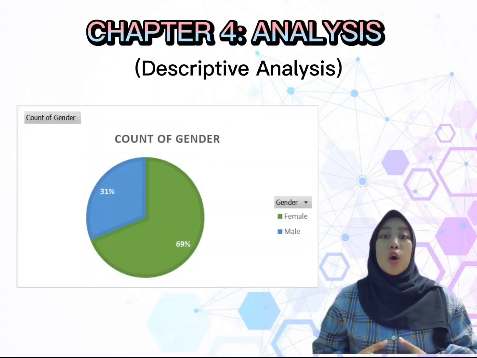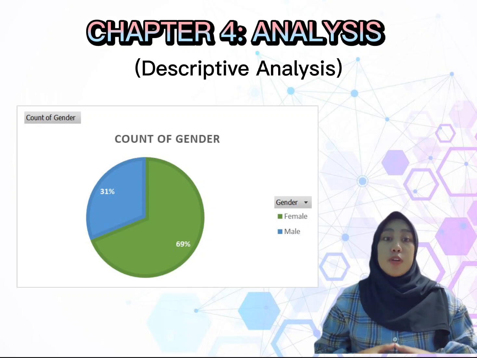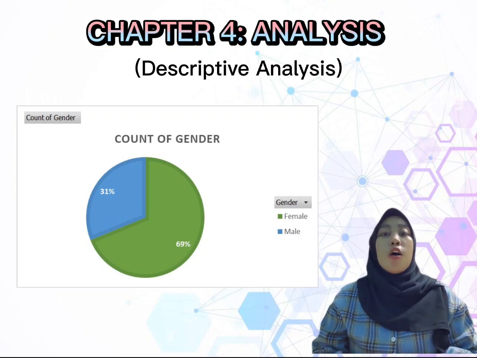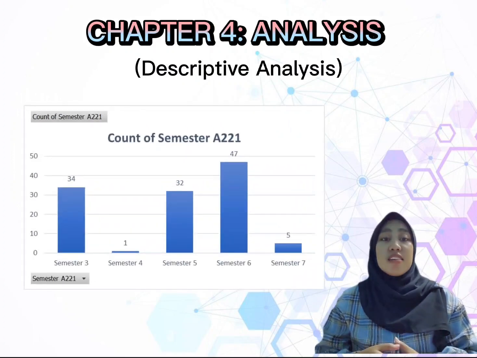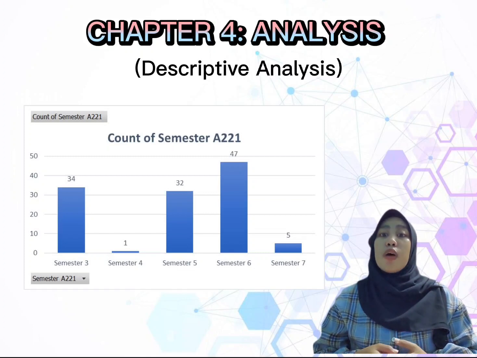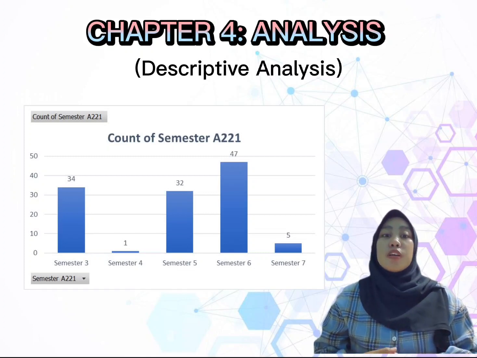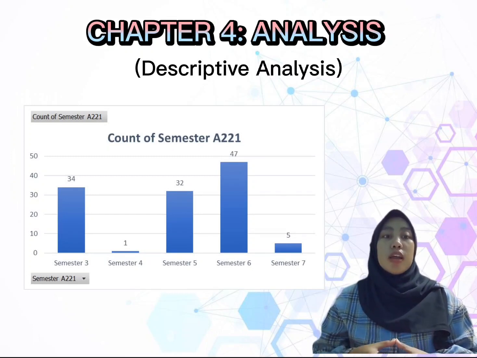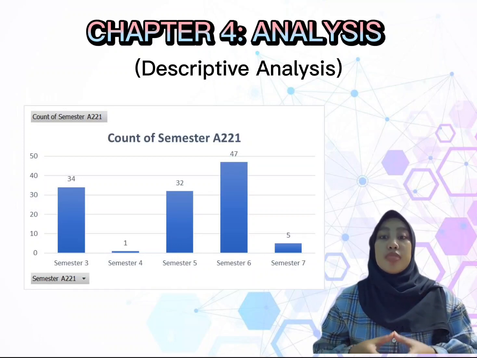In terms of gender, we can find that the majority of respondents are female students, which is 68.9%. For semester, students from semester 6 are the highest respondents compared to other semesters. For your information, the respondents for this study must be from semester 3 and above, as all the students from these semesters had experience in both learning methods.